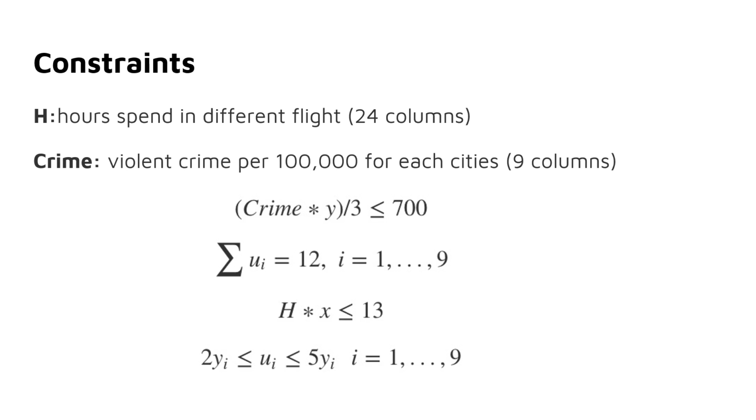H is a row vector that represents hours spent in each flight. Crime is a row vector that represents the violent crime rate for each city. The first equation represents the average crime rate should be less than 700, which is the median value. The second equation shows the sum of days visited in each city should equal to 12. The third equation represents the total flight hour less than 13. And the last one shows that if city I is visited, we might spend 2 to 5 days in this city. If city I isn't visited, days spent in this city is equal to 0.